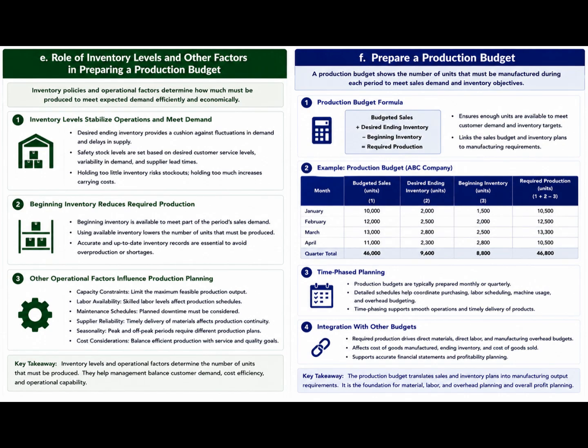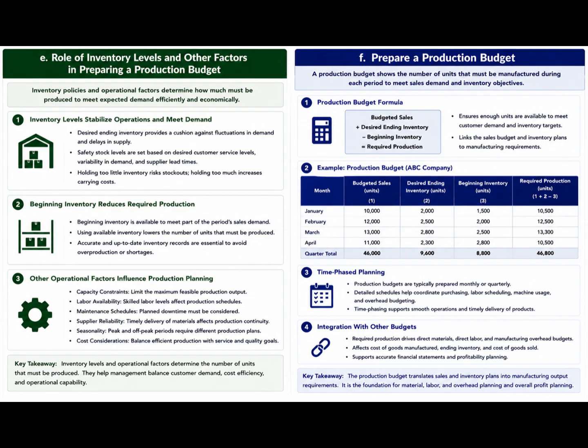E. Identify the role of inventory levels and other factors in preparing a production budget. Inventory levels stabilize operations and meet demand. Desired ending inventory provides a buffer against demand fluctuations and supply disruptions. Companies must determine appropriate safety stock policies based on service levels, lead times, and cost considerations.